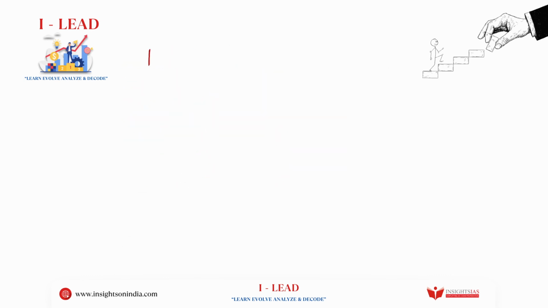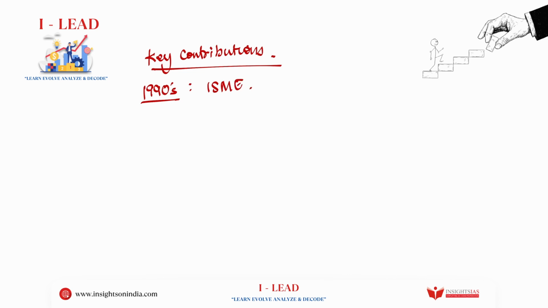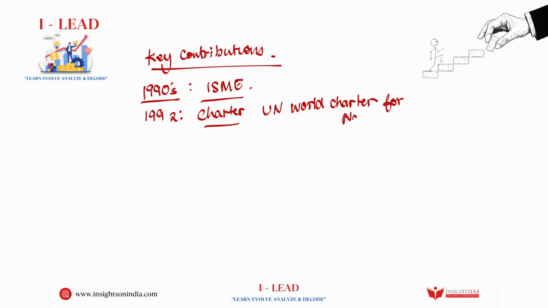Now, what were the key contributions of MS Swaminathan? In the 1990s, we see that he founded something called ISME. What is this ISME? It stands for International Society of Mangrove Ecosystems. Then in 1992, he created a charter. And what was this charter about? It was a charter for mangroves which was integrated into the UN World Charter for the conservation of nature.